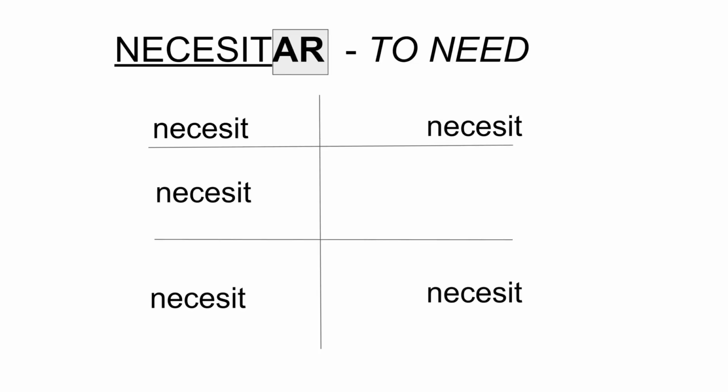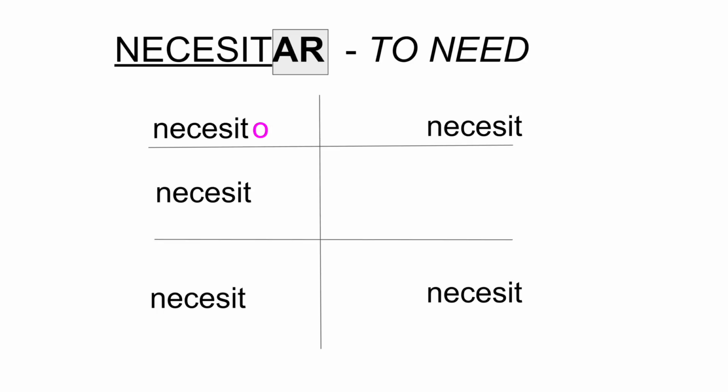And then we're going to go back and we're going to change this AR in that box. We're going to change that AR to different endings, just like we did with puedo, puedes, and puede. We're going to change that so that it tells me who needs. They're very similar to puedo, puedes, puede, podemos, and pueden. It's just this time they're going to change just a little bit.